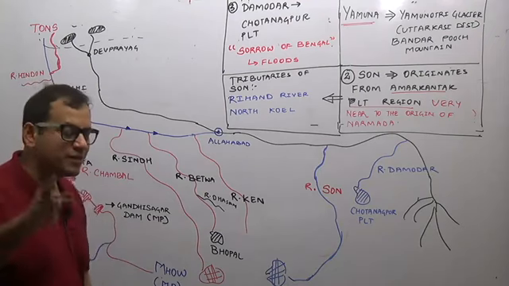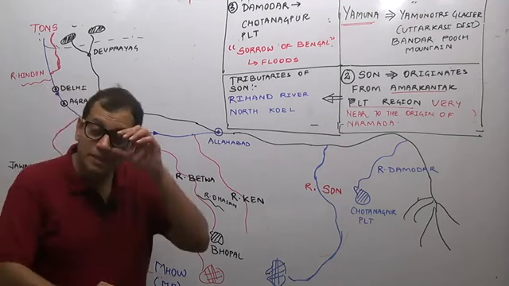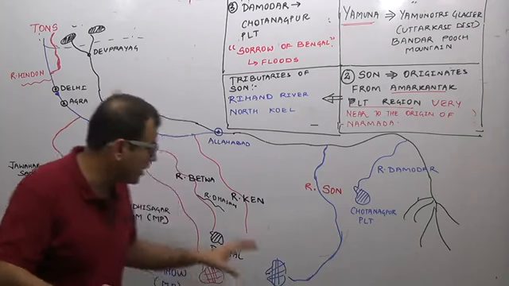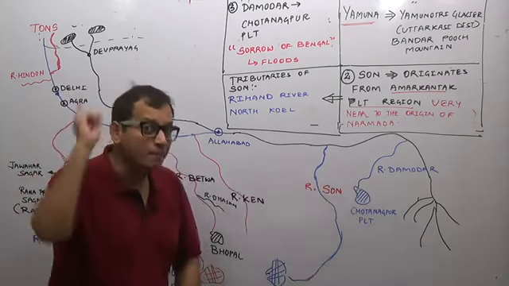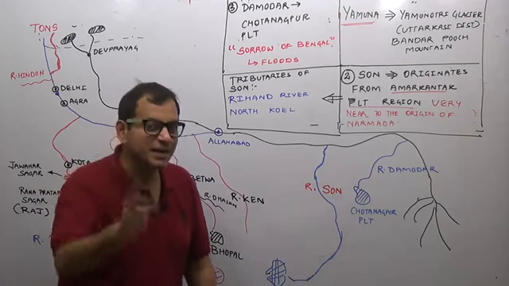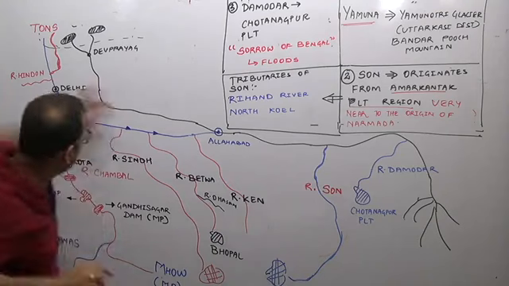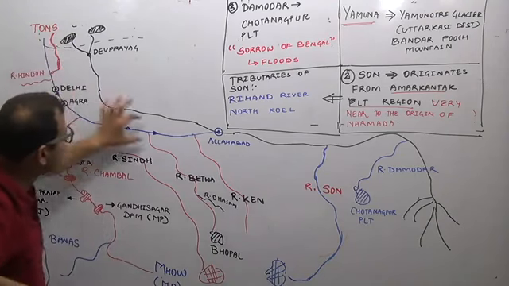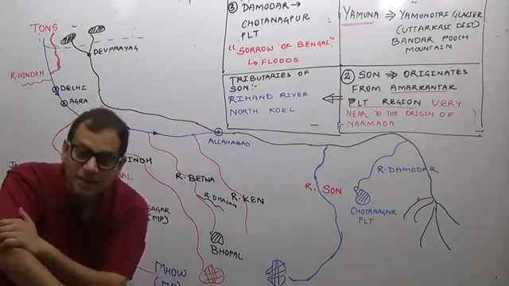Peninsular tributaries of river Ganga are generally the right bank tributaries. What are the major peninsular tributaries of river Ganga? River Son and river Damodar. But one important Himalayan river is a right bank tributary, that is river Yamuna. Though it is a Himalayan river, it flows parallel to Ganga before joining river Ganga. Therefore, it is an example of a right bank tributary.